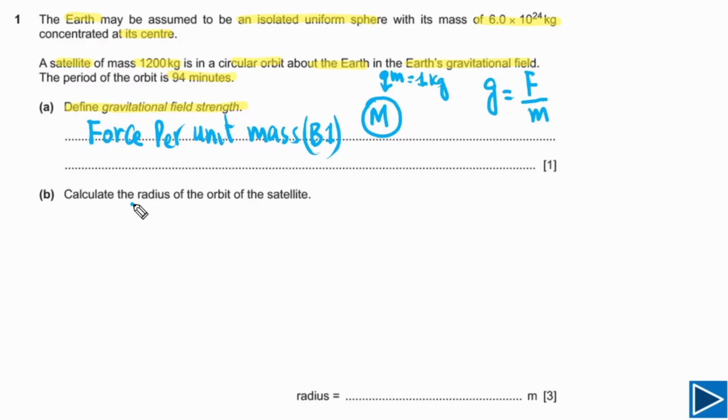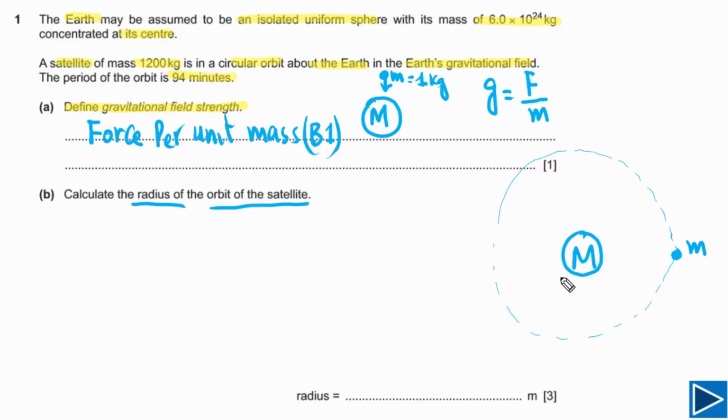For part B, we need to calculate the radius of the orbit of the satellite. So it's a great way to sketch first of all, so we can see the clear picture of this question. Let's say this is our planet and its mass is capital M, and satellite is orbiting around our planet, and let's say the mass of satellite is small m. This satellite is orbiting in a circular orbit around our planet. So this is the orbit.